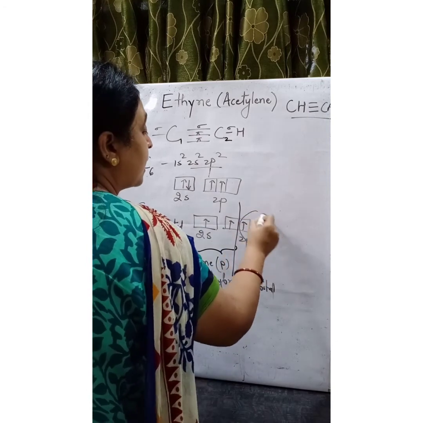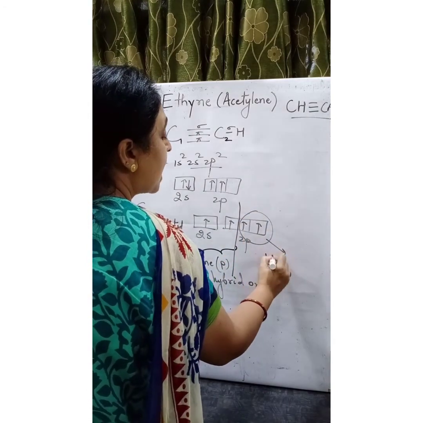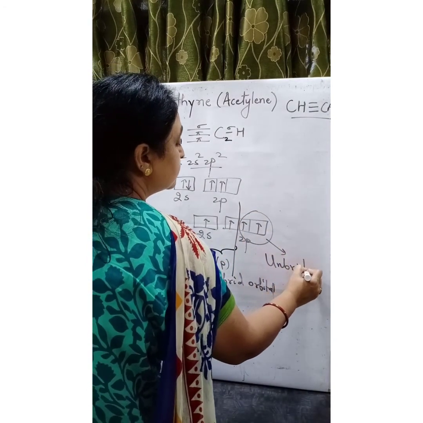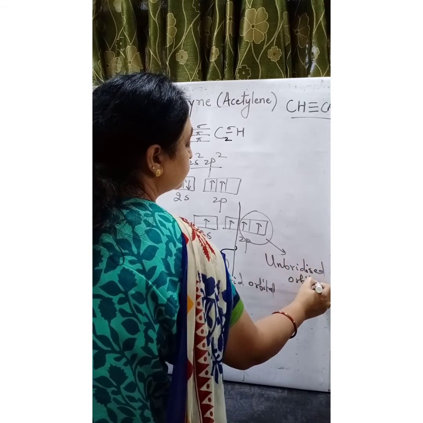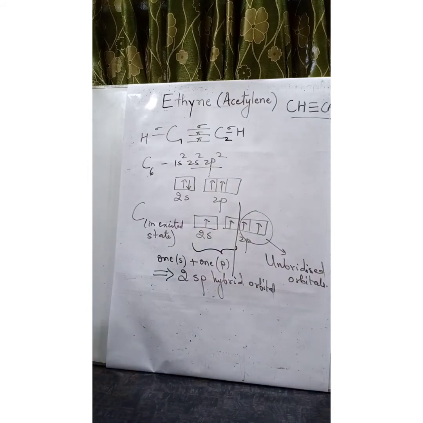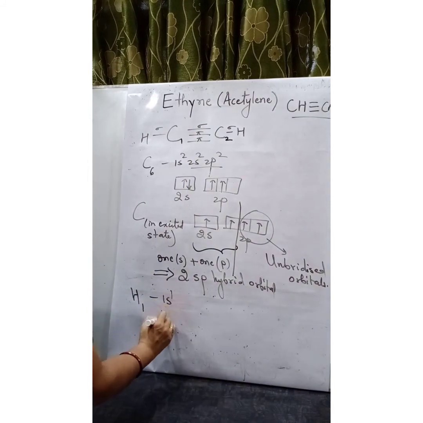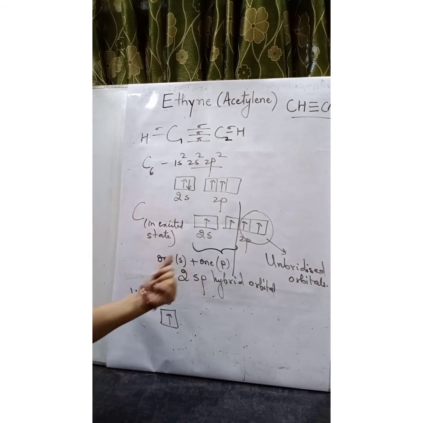These two are unhybridized orbitals. Hydrogen is having 1 electron in 1s orbital. So we are having 2 sp hybrid orbitals.